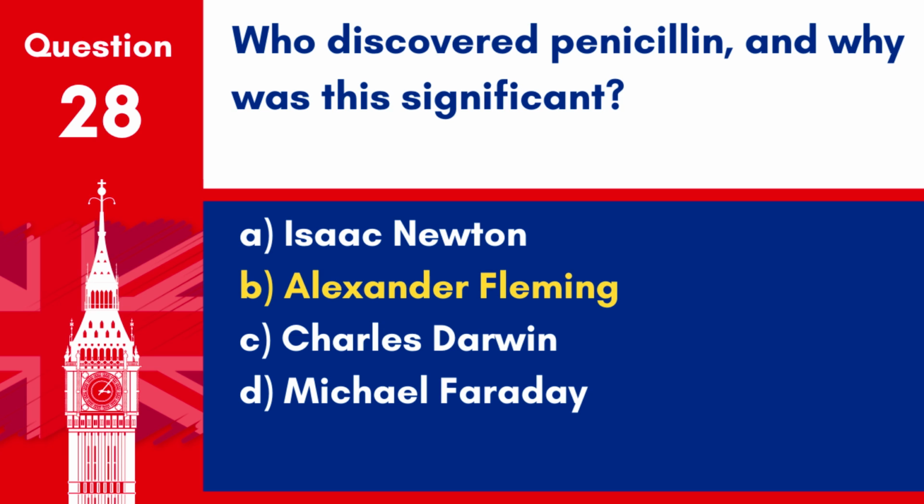Answer: B. Alexander Fleming. Fleming discovered penicillin in 1928, and it was significant because it led to the development of antibiotics, which have saved countless lives by effectively treating bacterial infections.